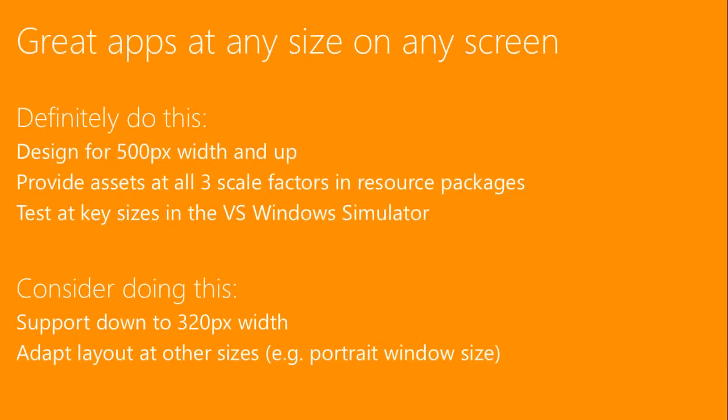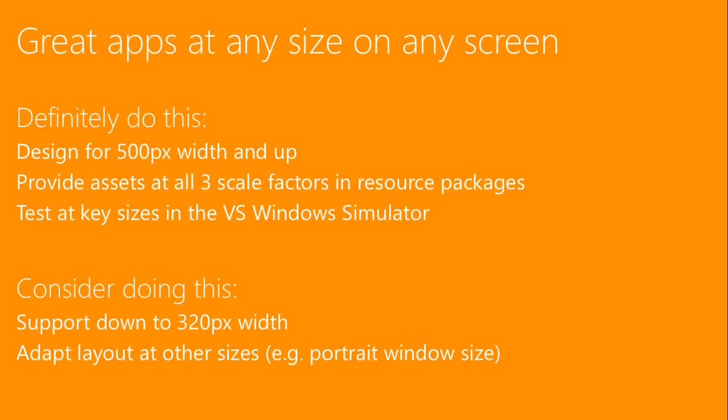Guys, we are going to end this section now. So definitely do this: design for 500 pixel width and up. Provide assets for all three scale factors in the resource package, and test at key sizes in the Visual Studio Windows Simulator. Or you can leverage App Labs for this. You can send them your code and have them test it across all the devices.